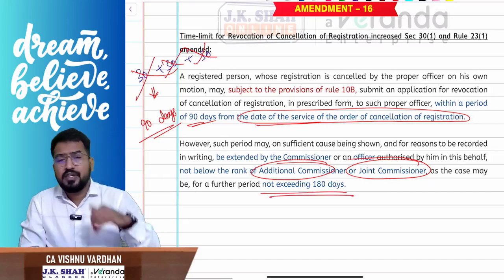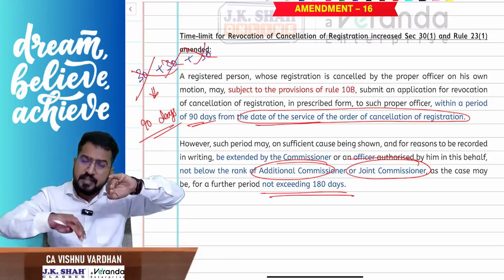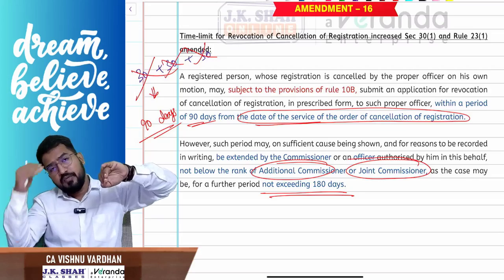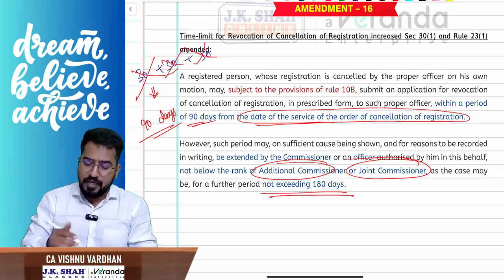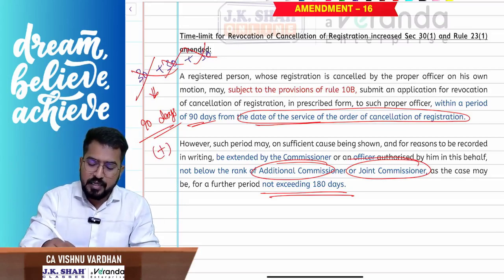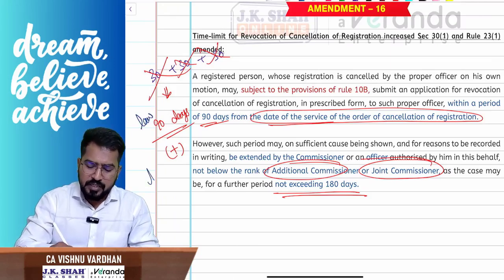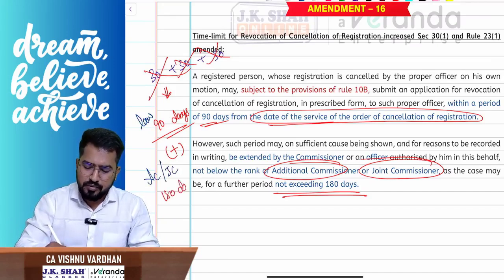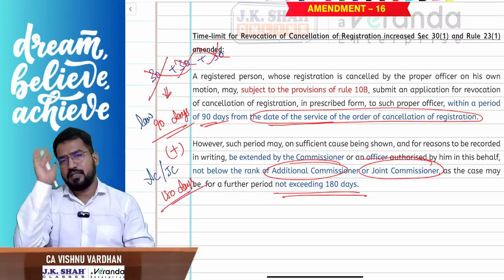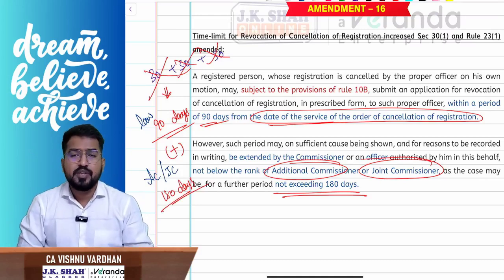But he will not condone the delay for a period more than 180 days. That means 90 days is over. After 90 days also, if you go within 180 days, he will condone the delay. So delay can be condoned up to 180 days. That means you have 90 days as per the law. If the additional commissioner or joint commissioner shows some mercy on you, another 180 days extra. So it is 90 plus 180 days. Okay. So that is with respect to revocation of cancellation.